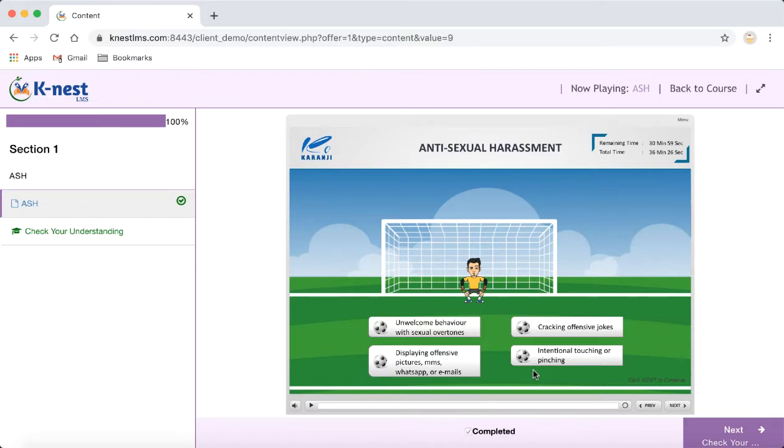So this is the advantage of this SCORM based or interactive video, which makes the learner very active and involved in the whole learning process. And again, remember, the SCORM content has to be developed outside because it requires a lot of effort. So it has to be developed outside this LMS. Fine. So let me go back to the course page.